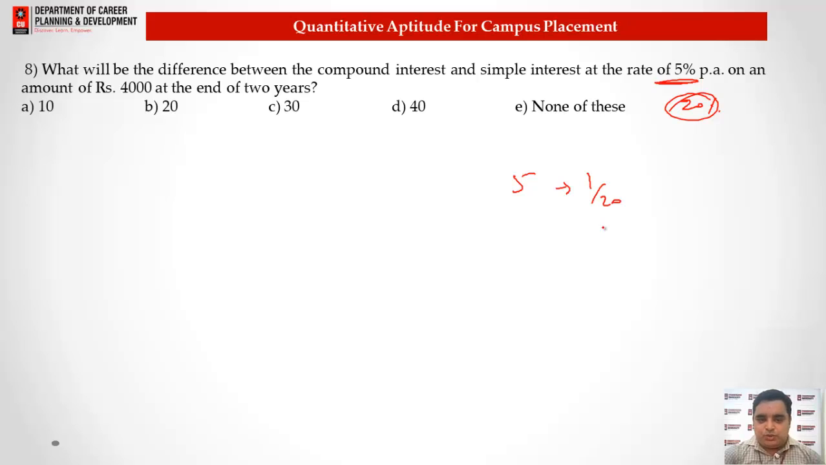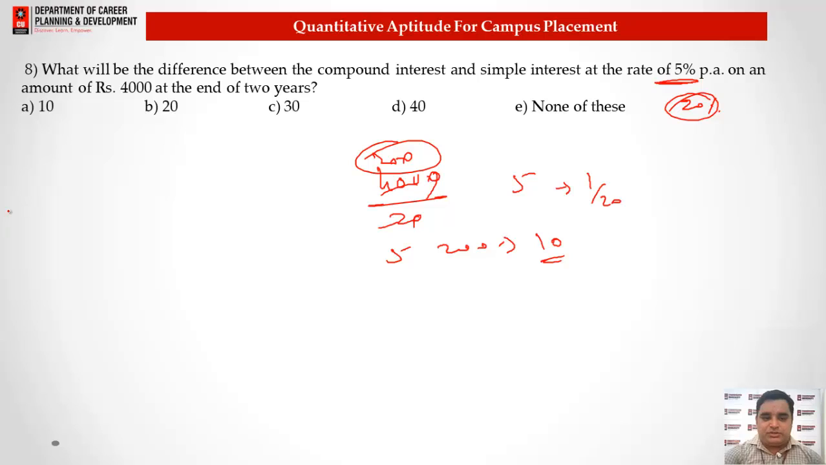So if we use that, and we know that interest on interest is the difference between the SI and CI for 2 years. So 4,000 divided by 20, we get the value as 200. As we are finding the interest on these values, the 5% again, if we need to find 5% of 200, what will we have? 5% of 200, the value will be 10. Option A will be the right answer for this question.